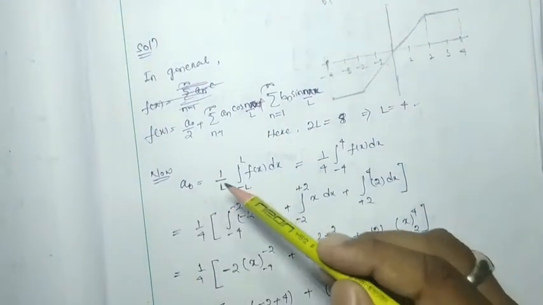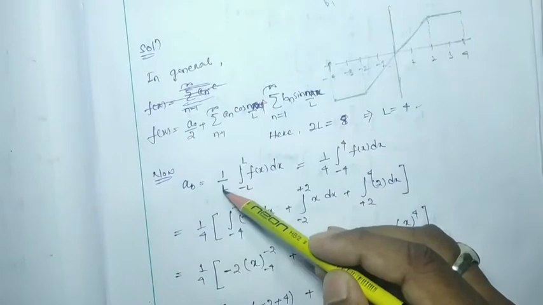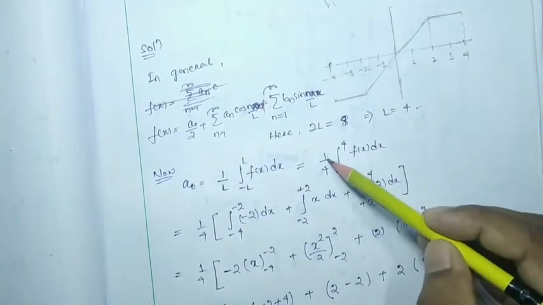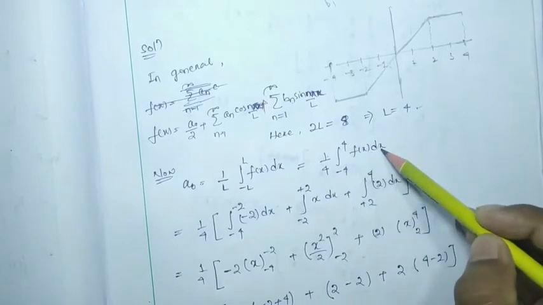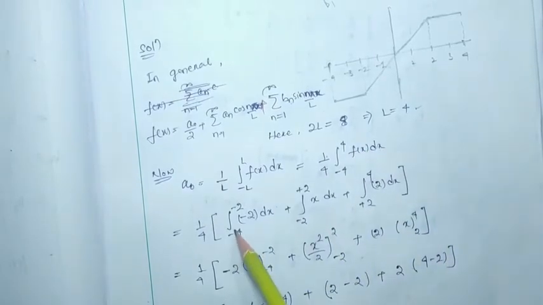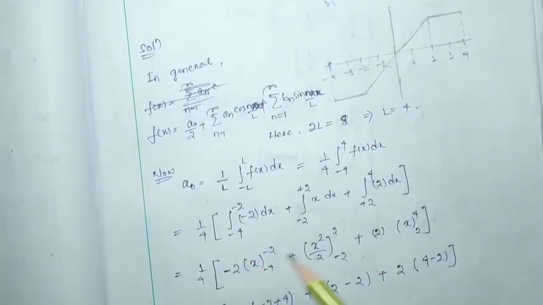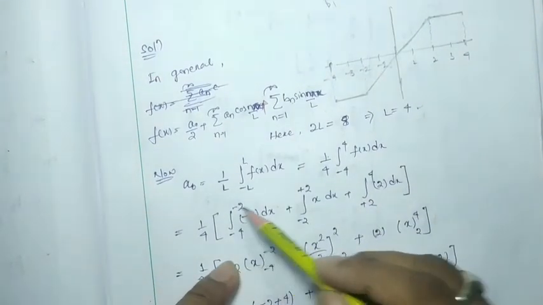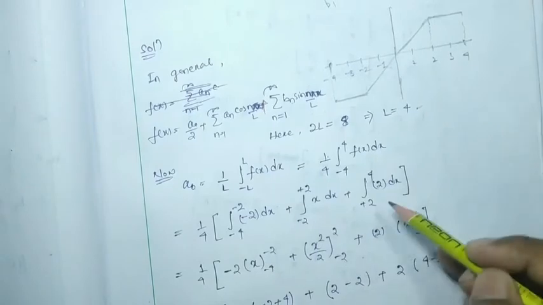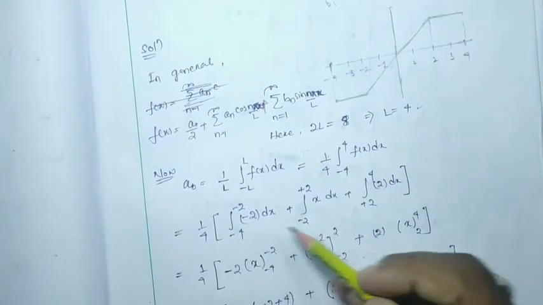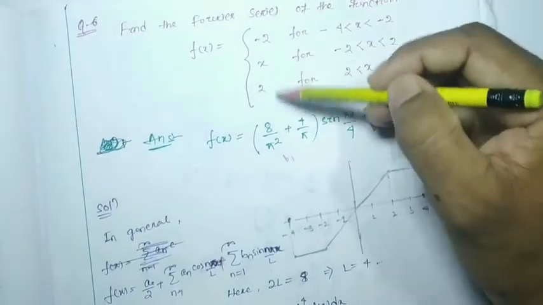Now we have to find out a0. a0 will be nothing but 1 by L integral from -L to L of f(x) dx. So here 1 by 4 integral from -4 to 4 of f(x) dx. Now we have to separate out the limits: first -4 to -2, then -2 to 2, then 2 to 4, and in each range we consider the function given in the question.